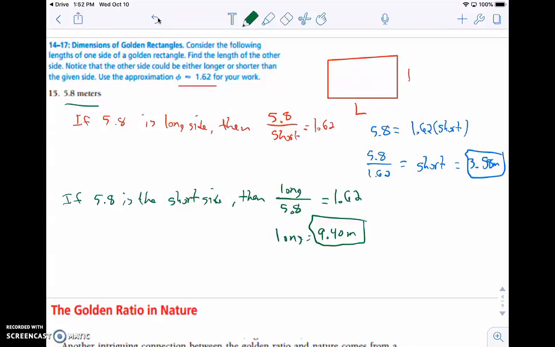But anyway, it's just an interesting thing about the golden ratio. If you look into the history, your textbook has a lot of historical buildings and art that follow this, and it is the most aesthetically pleasing ratio that's out there, and it's been around for a long time. So that'll end part 1, and then we'll look at the golden ratio in nature and a couple other things.